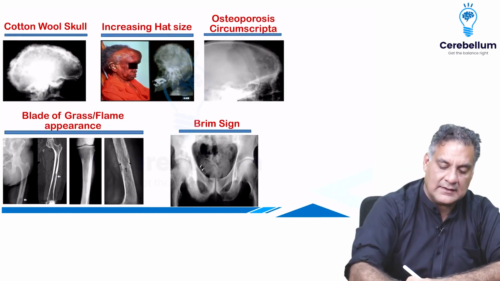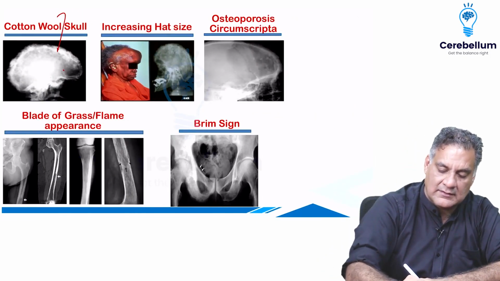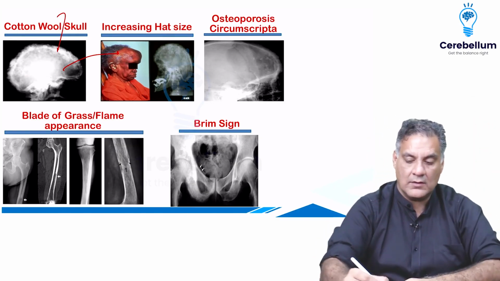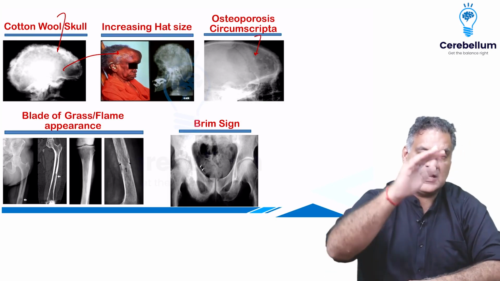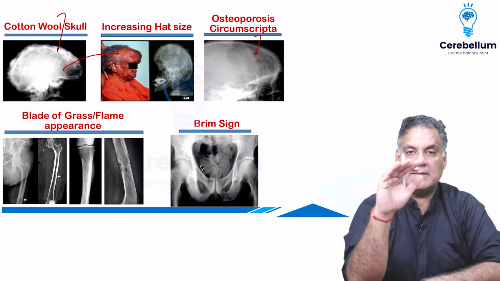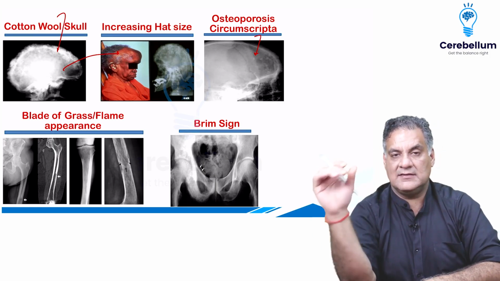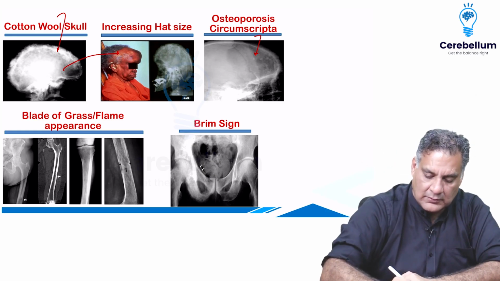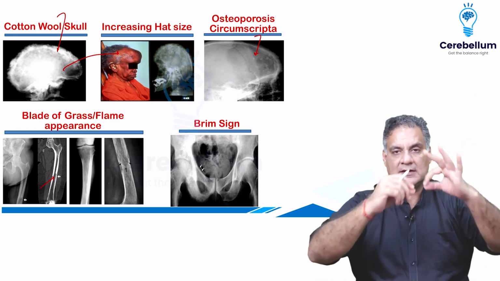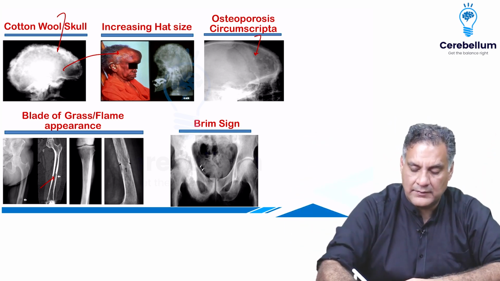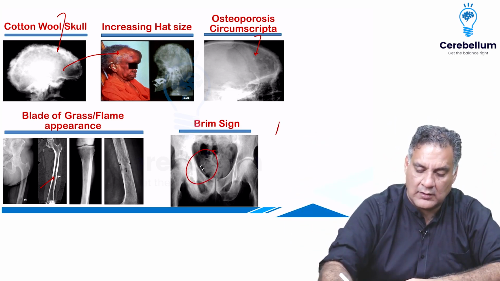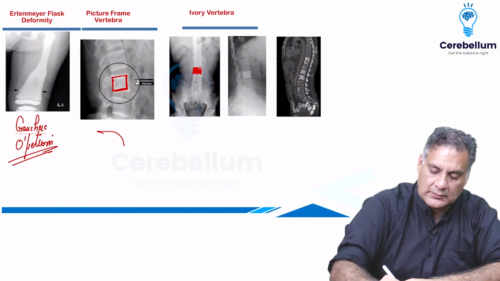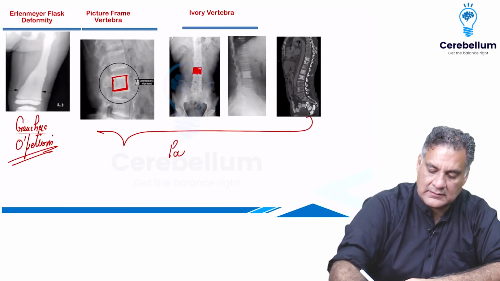Or the skull can have more deposits, causing increasing head size, which I told you is classical in acromegaly, and can also be seen here. Or there can be large osteoporosis circumscripta, or the shape can change, like a tam o' shanter hat, which is classically seen in Paget's. There can be resorption of the long cortices of the bone called blade of grass appearance, or there can be thickening of the pelvic brim called the brim sign. These are all features of Paget's.